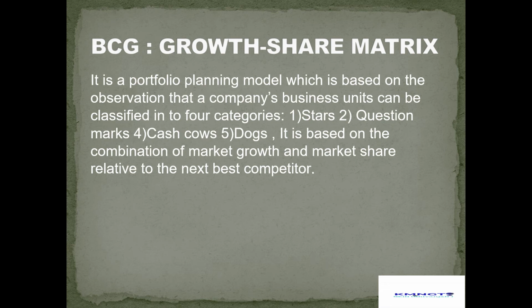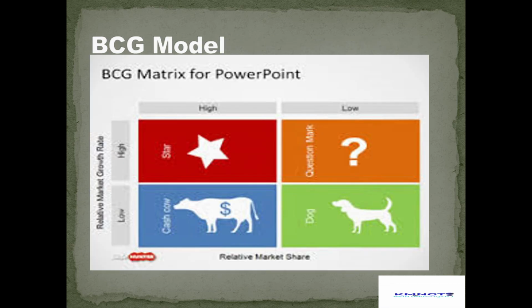The BCG portfolio planning model is based on the observation that a company's business units can be classified into four categories: star, question mark, cash cow, dog. It is based on a combination of market growth and market share relative to the next best competitor. This is the model.